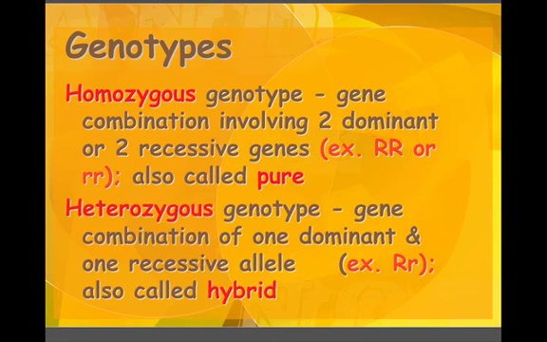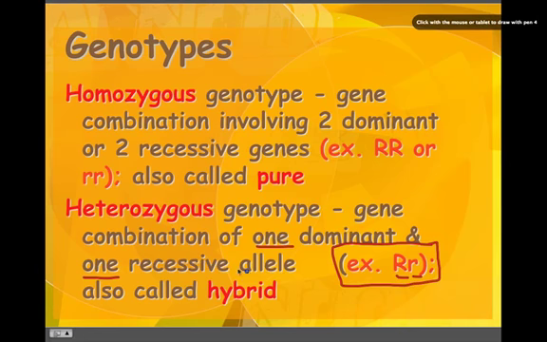Heterozygous genotype is a gene combination with one dominant and one recessive allele. This is signified, when we're talking about letters, with one capital R and one lowercase r. So hetero means different. Another term when it comes to hetero is hybrid.